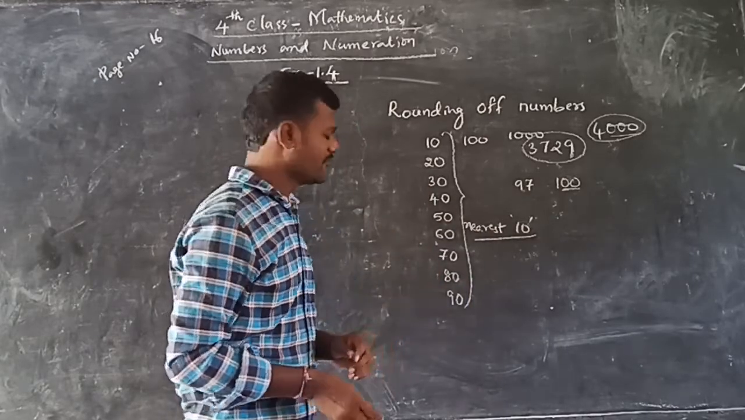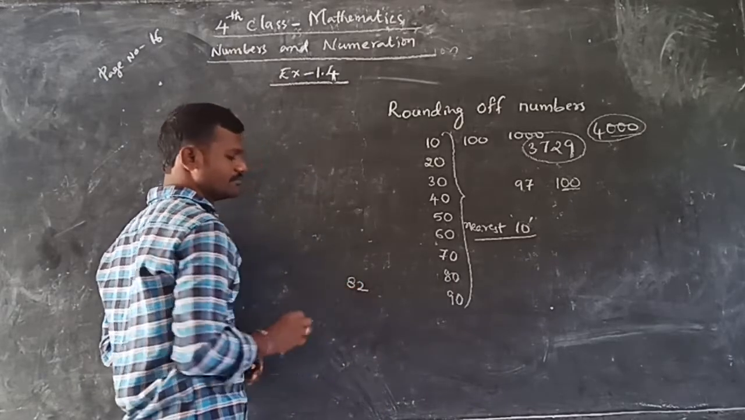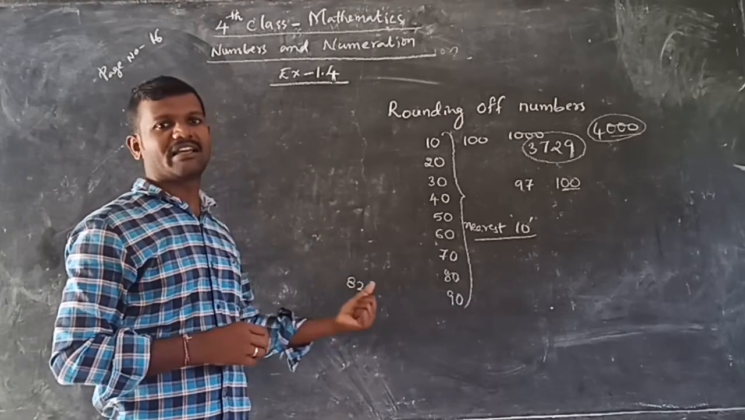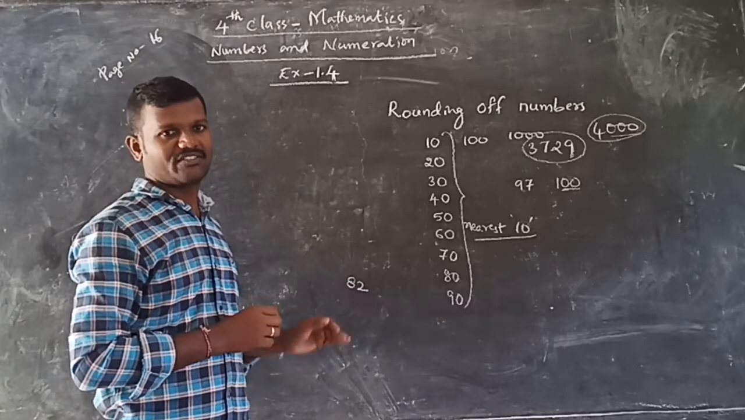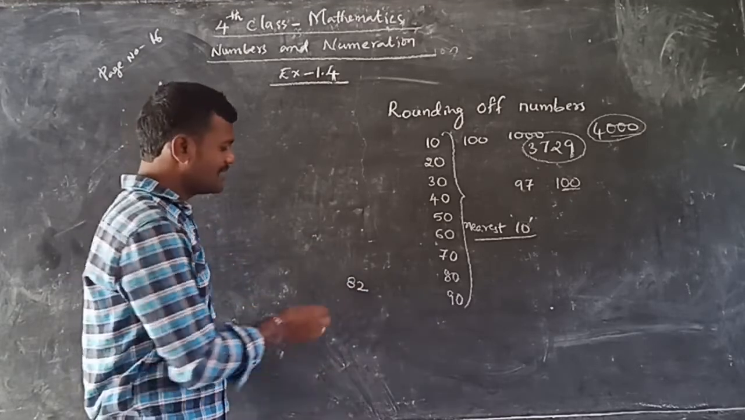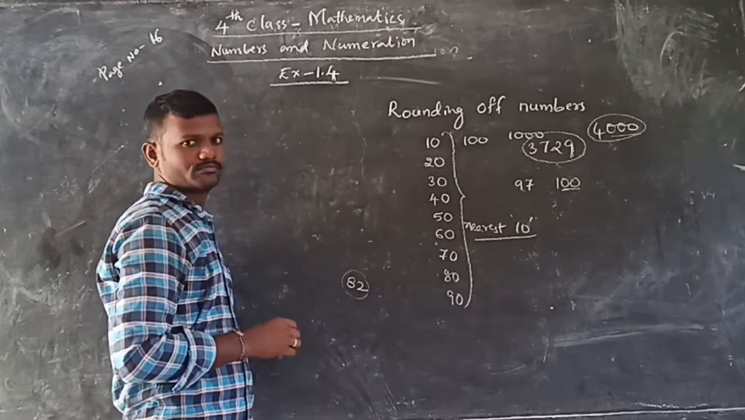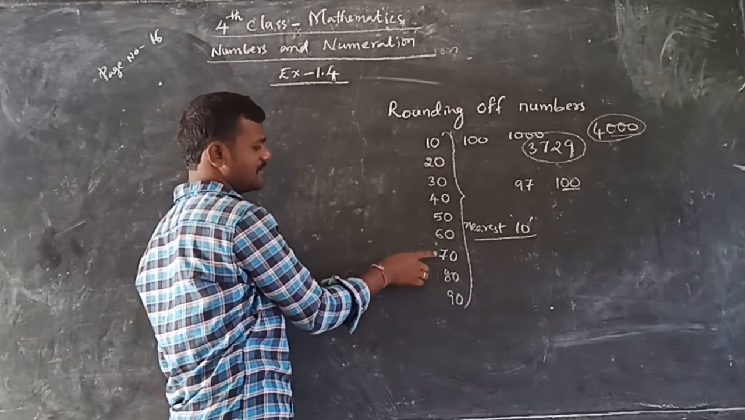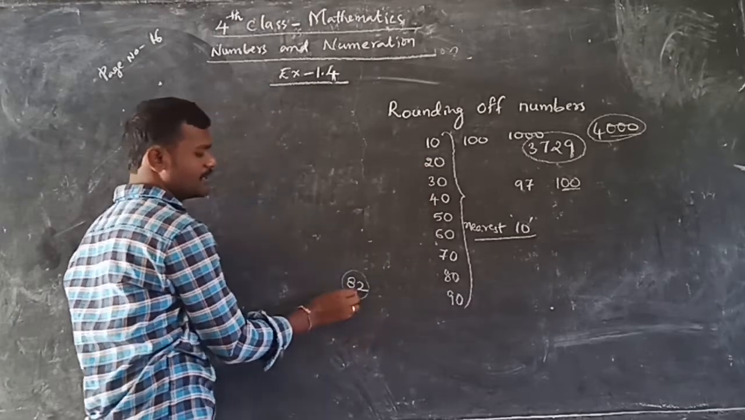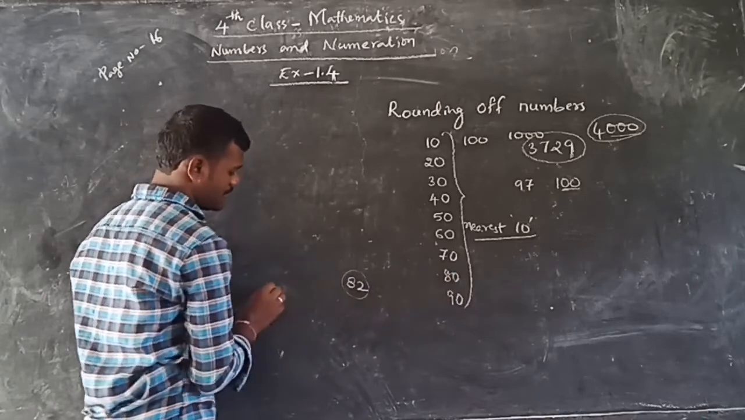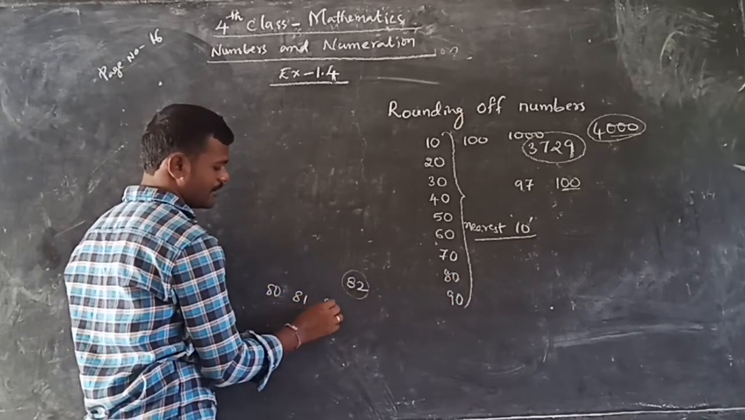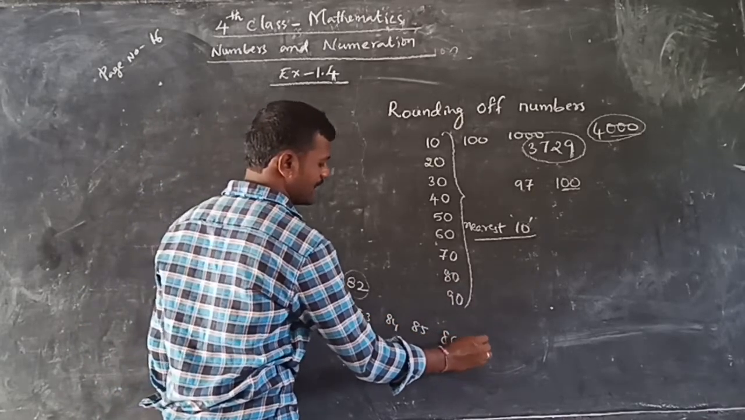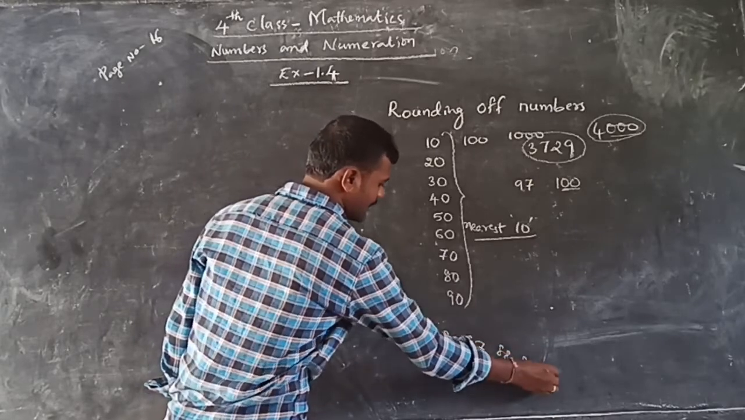Okay. If a number is given, for example, 82 is given. And I asked you to round that number to the nearest 10. So what is the nearest 10 to 82? These are tens: 10, 20, 30, 40, 50, 60, 70, 80, 90. So 82, where does it exist? 80, 81, 82, 83, 84, 85, 86, 87, 88, 89, 90.